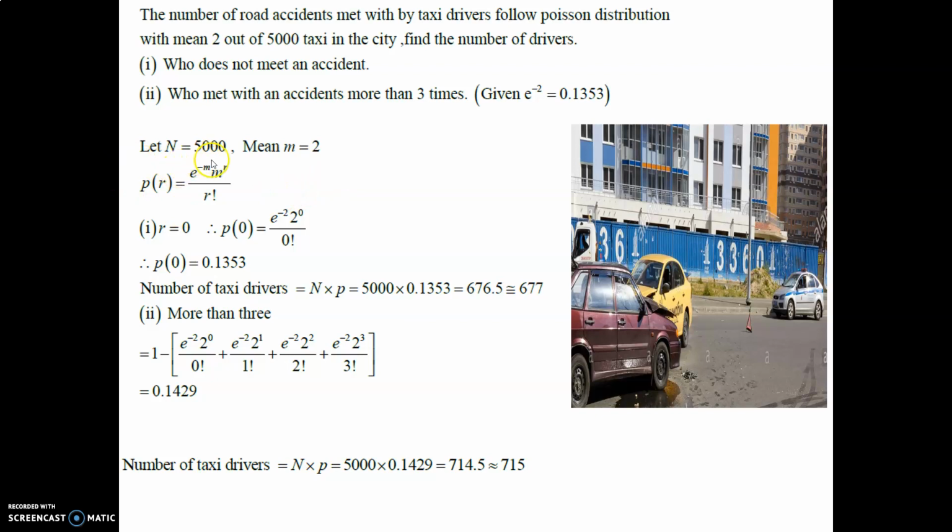Capital N is 5000, m is equal to 2, P(r) is equal to e raised to minus m, m raised to r upon r factorial. We put r as 0. P(0) is equal to e raised to minus 2 into 2 raised to 0 upon 0 factorial. We derive P(0) as 0.1353. Number of taxi drivers is N into P, 5000 into 0.1353, which is 676.5, approximately 677.